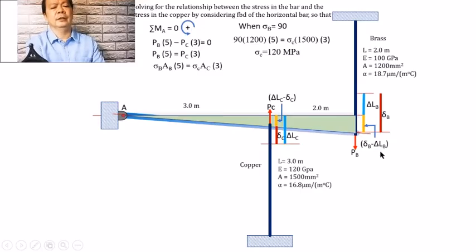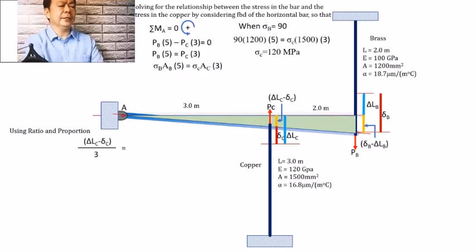That is it. Right? And because these are parts of the triangle, the relationship between the two can be established by using ratio and proportion. So by ratio and proportion, we say that this side is to 3 as this side is to 5.